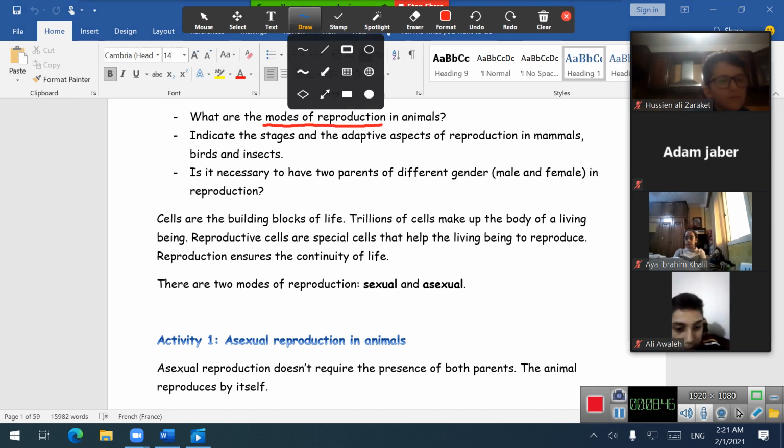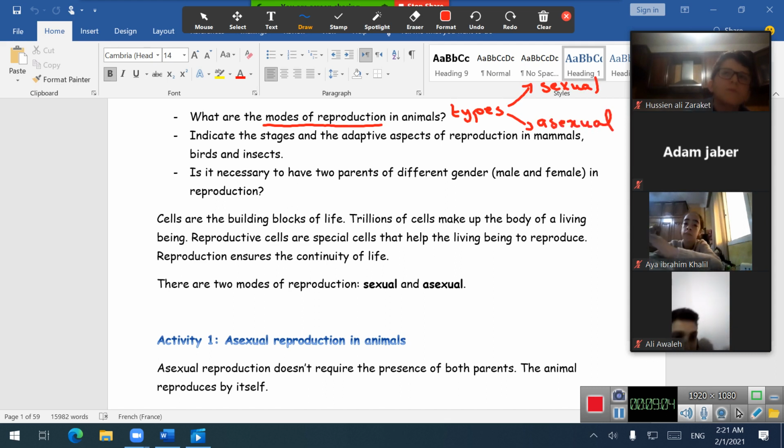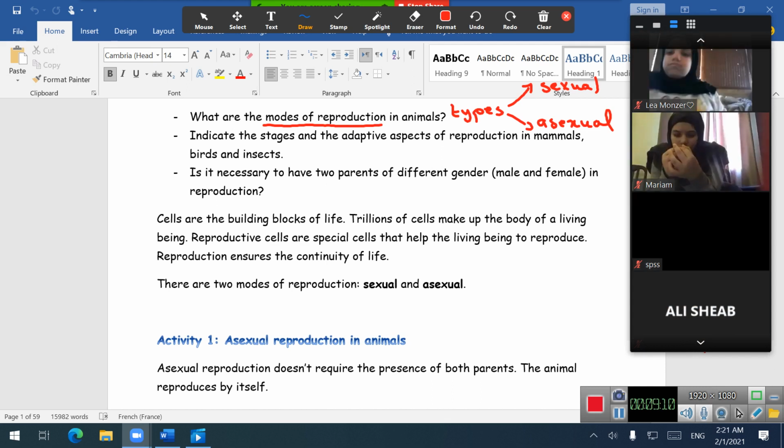Modes of reproduction means the types. As we said before, we have two types of reproduction: sexual and asexual. We have mentioned these two types before in plants and their environment in the first chapter, but I have to remind you again.